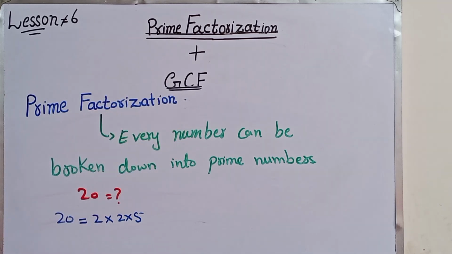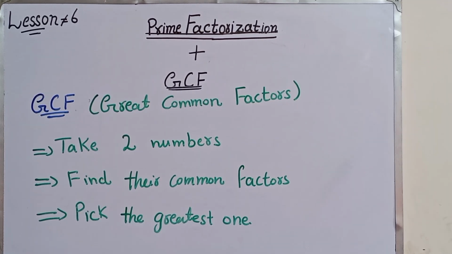Now we will start the GCF. What is the GCF? Now let's level up. GCF means greatest common factor. Take two numbers. Note that in prime factorization you can take more than two numbers, any numbers, which are the building blocks of any number, but in the GCF we take only two numbers. Find their common factors and pick the greatest one. We won't take the least number, we take the greatest number.